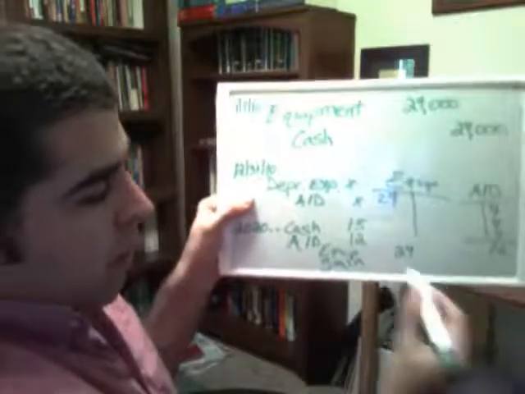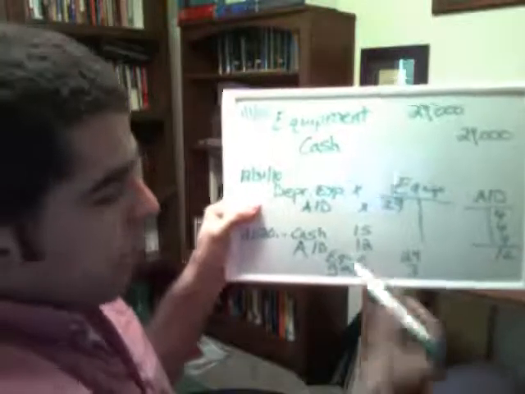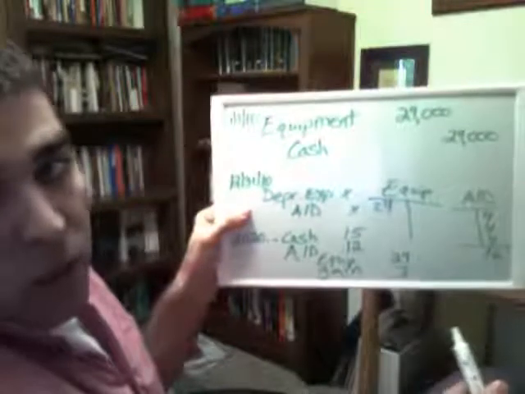We got more than our book value, so we have 3 of gain. If we had only gotten, say, 10, well, then we would have a loss of 2 because 24 minus 12 is 12. We only got 10. That would be a loss.